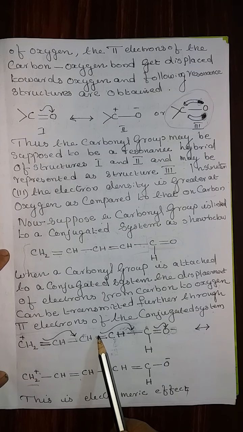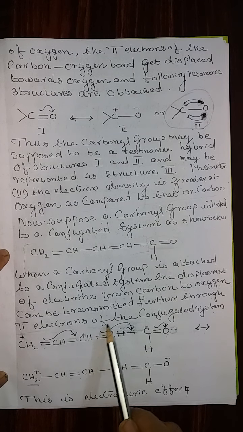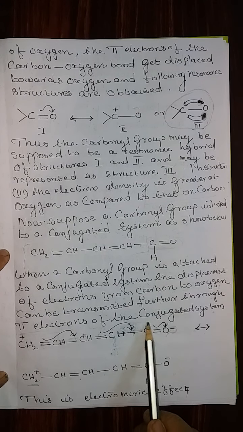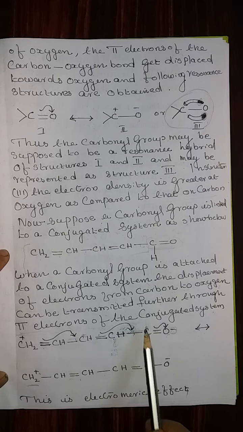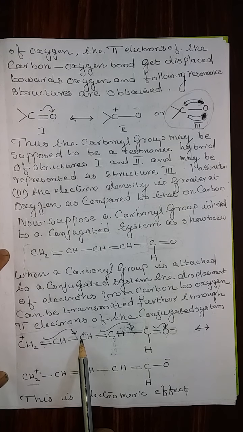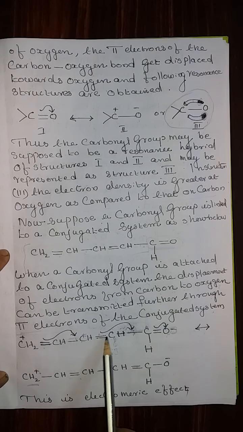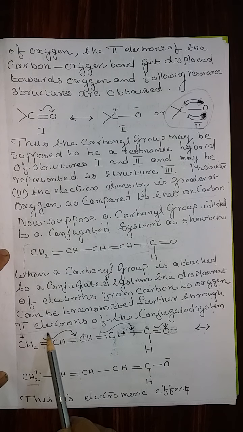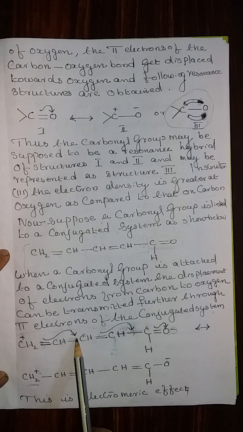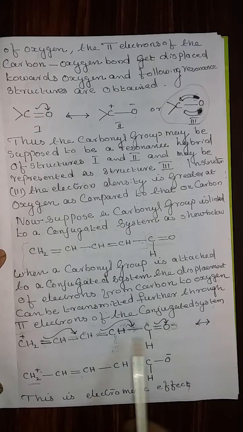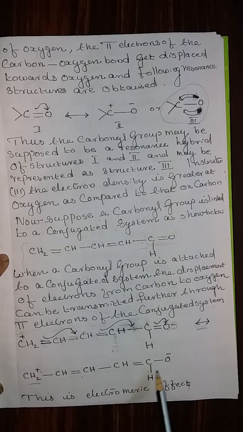Therefore, the double bond where the pi electrons are there immediately shifts to this position, so that the positive charge disappears when a double bond comes here. But this carbon atom gets a positive charge because of the removal of the bond from here. Immediately another pi electron will occupy the position and form a double bond here. Therefore, along the total chain there is a shifting of electrons and the resonance structure is like this.